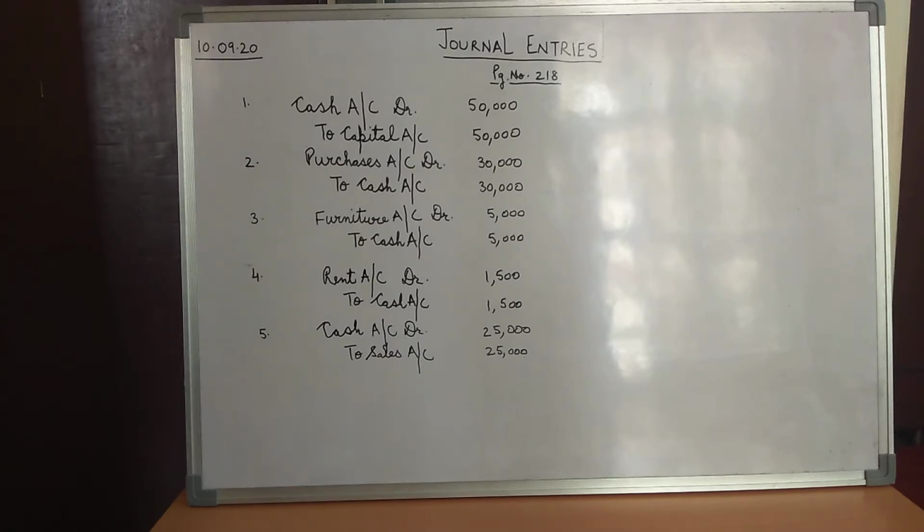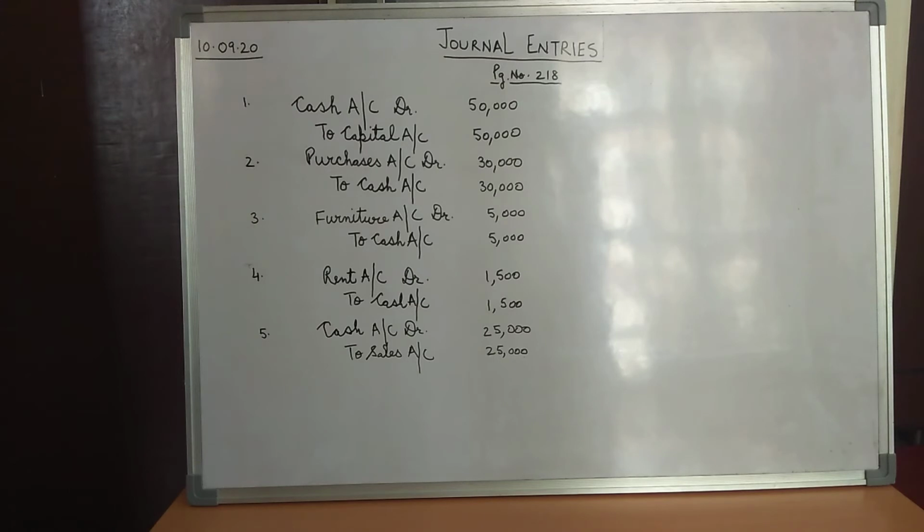Why? The rule for real account says that debit what comes in, and we would credit the capital account. That is the second account involved. Why would we credit the capital account? Children, if you remember, when we talked about the personal accounts, we mentioned that the capital account is part of the personal accounts. This amount which Mr. Chatterjee has brought into the business as cash is a liability for the business, because business and the proprietor are two different entities. So we would credit the capital account with rupees 50,000.